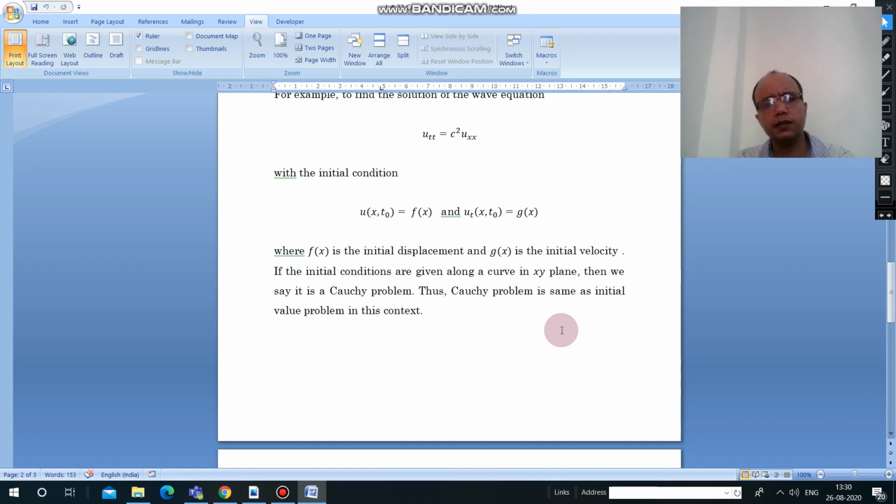So in general, in this context, the initial value problem is the same as the Cauchy problem. Otherwise, you can just take it as a generalization. You are not talking about a simple point, but you are talking about a condition true for a curve in the xy plane. So this is basically a generalization. Otherwise, it is the same.